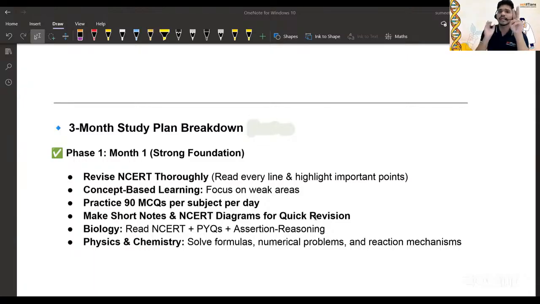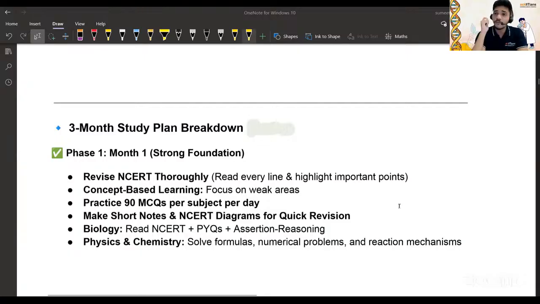And the main thing, people get confused. The students are mostly getting confused regarding assertion reasoning, and this is the challenging one. So how can you answer the assertion reason? Only if your concept is clear, right?